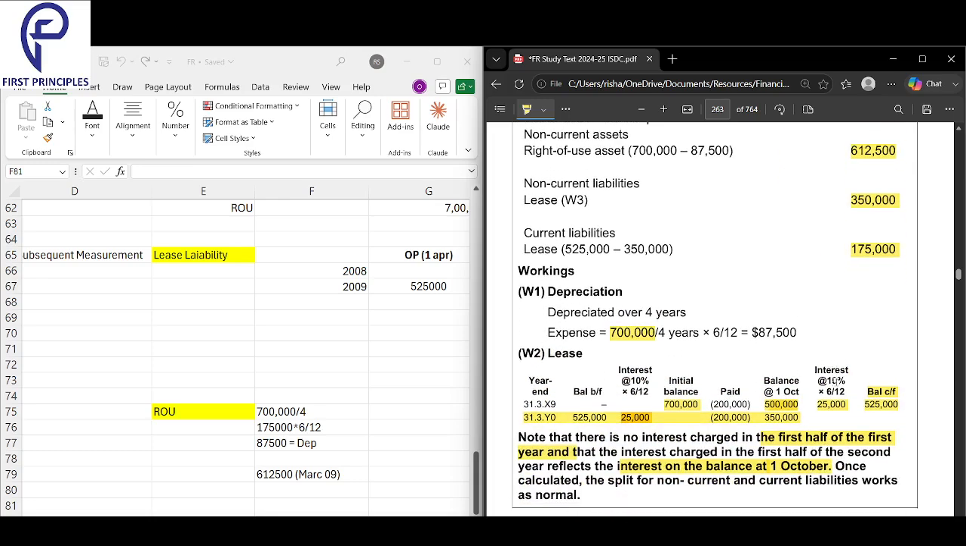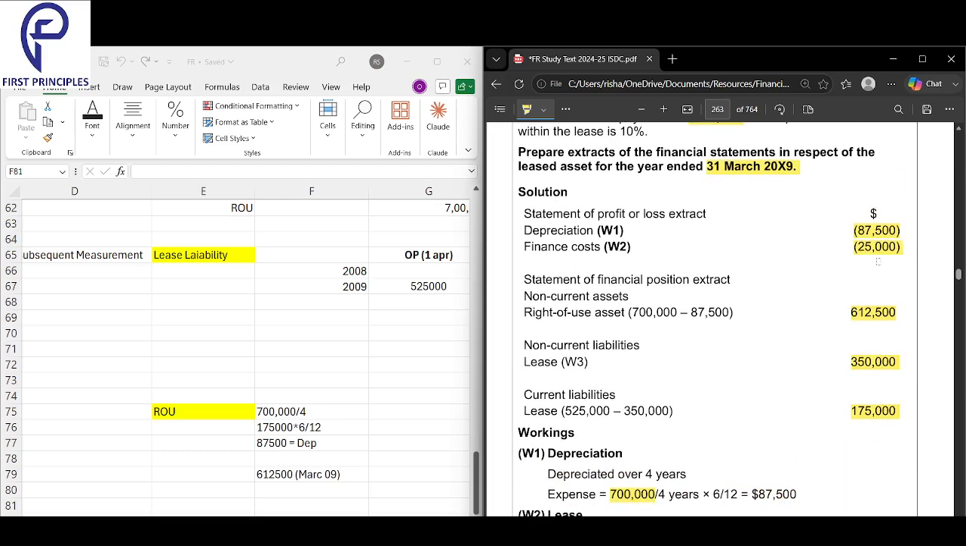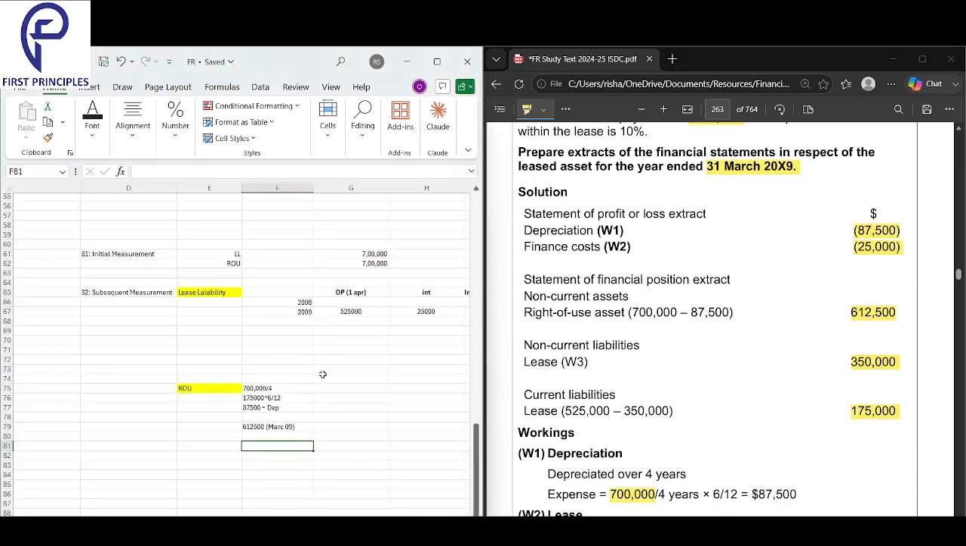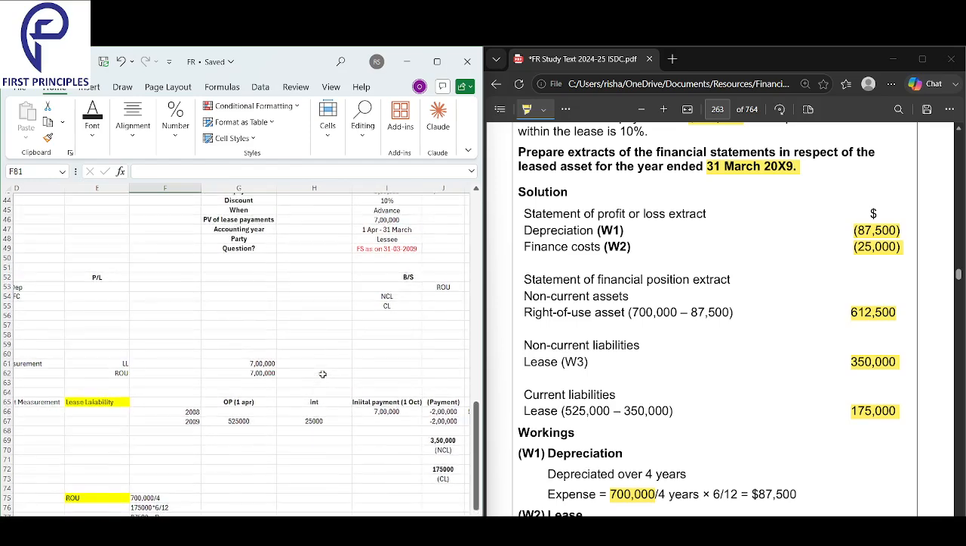25,000 is my finance cost. I started in October, March my year ended. 6 months, how much did it do? 10%, 6 by 12. 25,000 is the finance cost. Okay, so that's what I made over here.